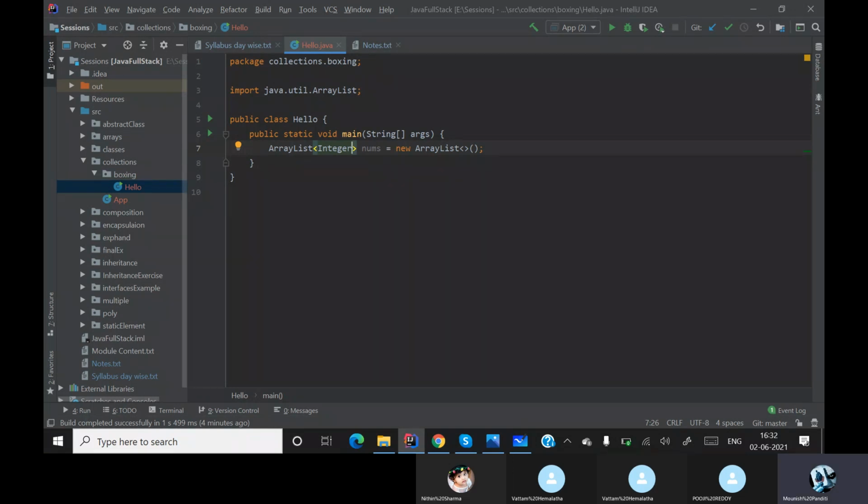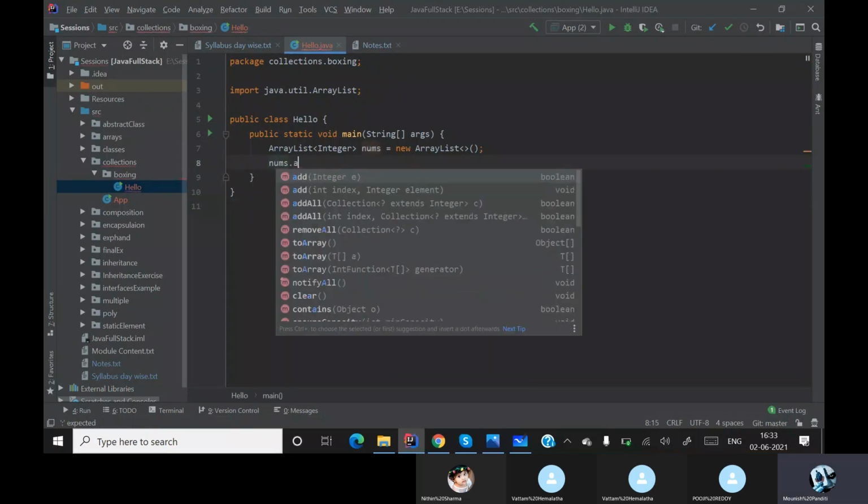So here Integer is called a wrapper class. First of all, let me see whether my wrapper class is working perfectly or not.